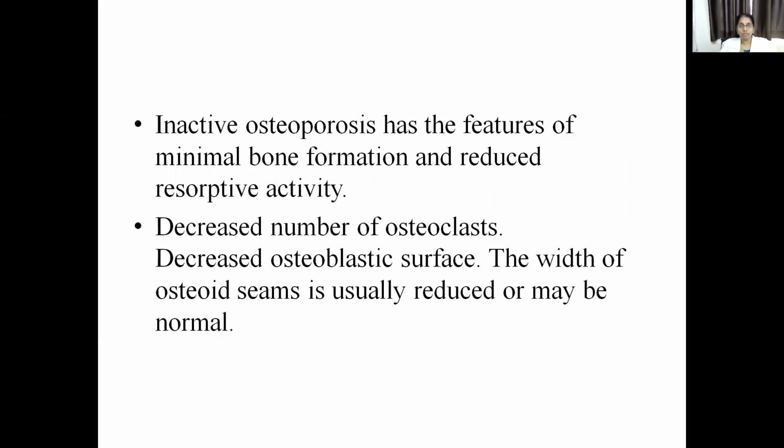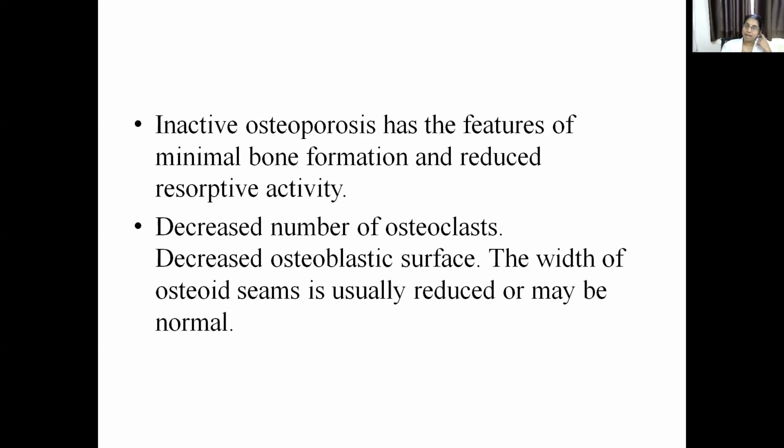Inactive osteoporosis is the second variety. It's defined as the low turnover stage. Here the turnover is not maintained. There is decreased resorption and decreased bone formation also. Decreased number of osteoclasts leads to decreased resorption.